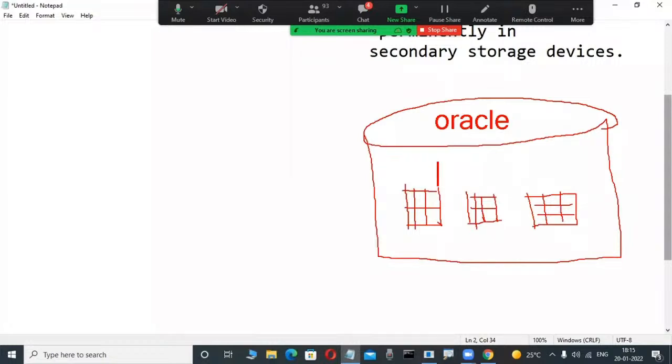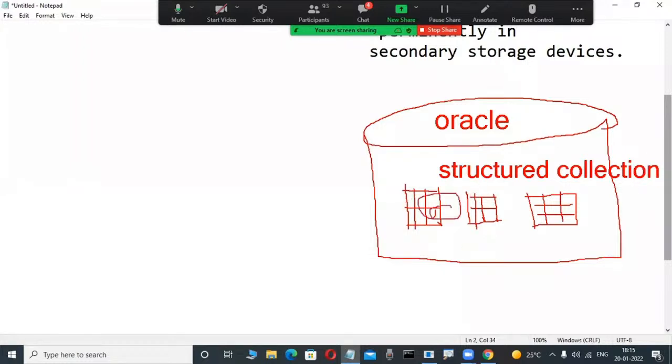Once a structured collection of data is there, yes, all relational databases store a what? A structured collection of data. That is important, not non-structured. Non-structured means other databases are there. Oracle is one of the popular relational databases. Only a structured collection of data is stored by these types of relational databases.